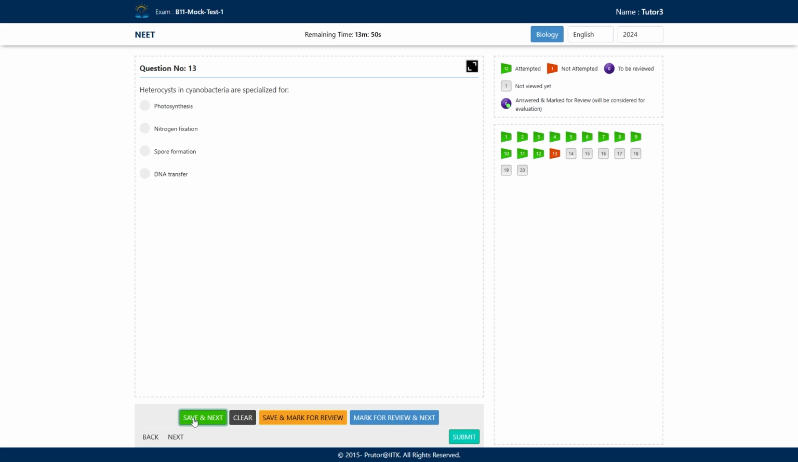Yes, one is the Nostoc and another one is the Anabaena. These are the two very common examples of the cyanobacteria, right? They have a filamentous structure. Their body is filamentous, and some of the cells of Anabaena and Nostoc get modified and form a special cell that is called heterocyst.